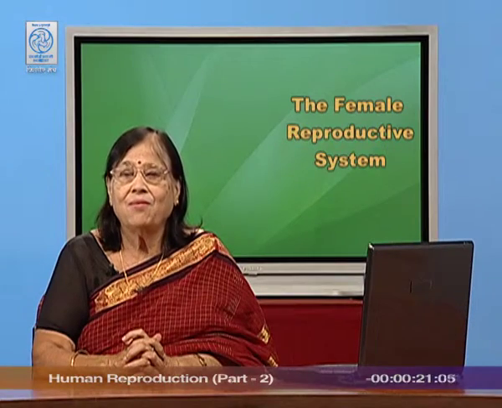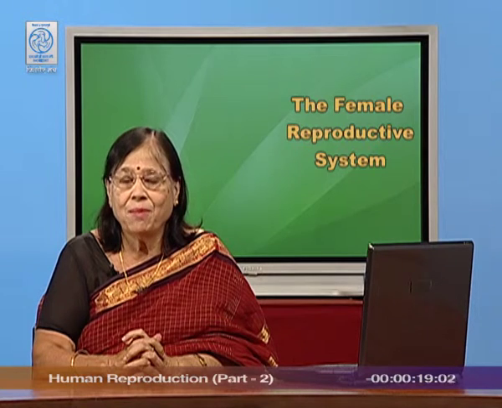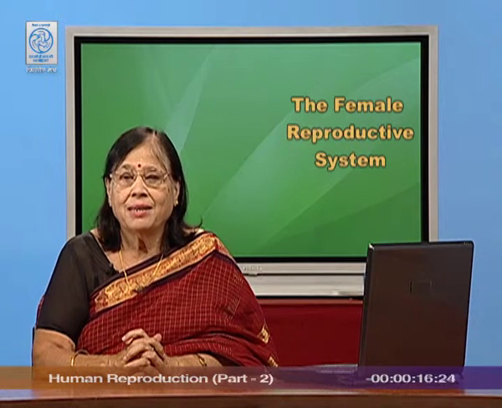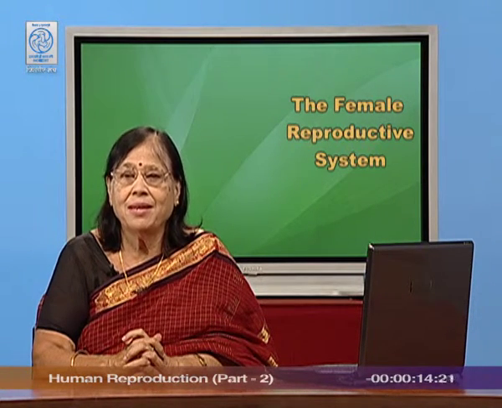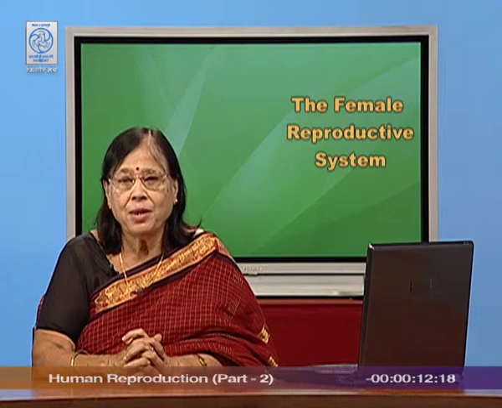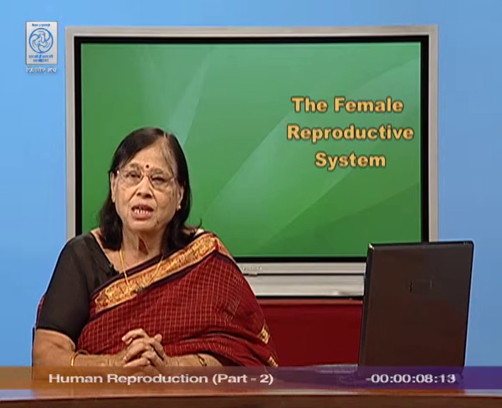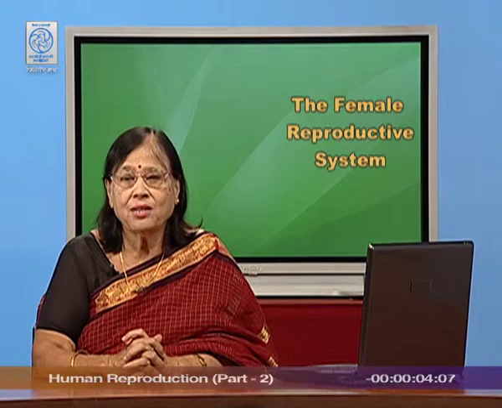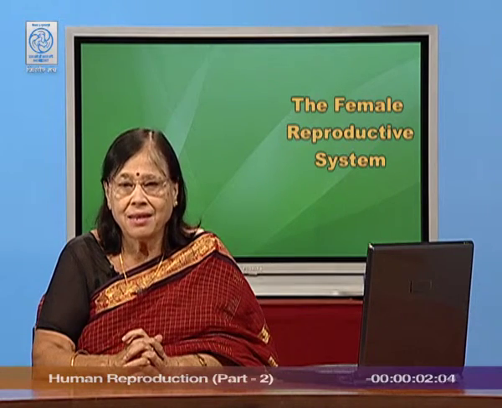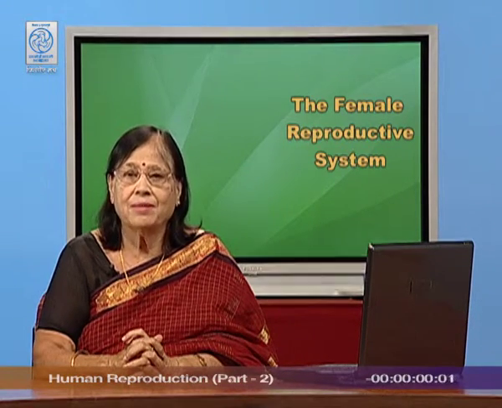So, with this we come to the end of the female reproductive system. The gamete in case of female is ova, which is haploid, having 23 chromosomes, 22 autosomes and 1 sex chromosome, which is always X in case of ova.